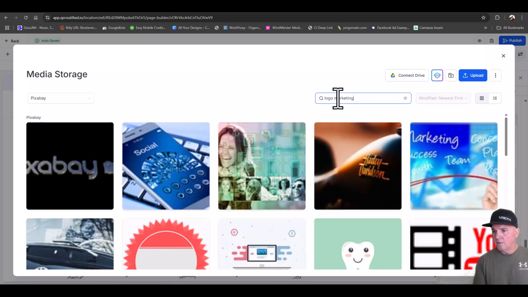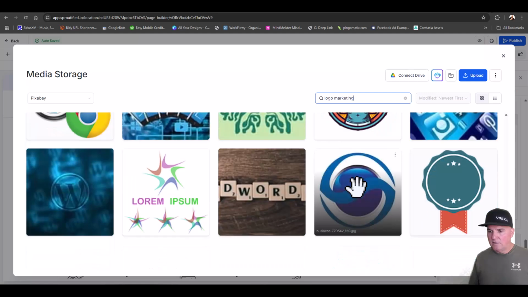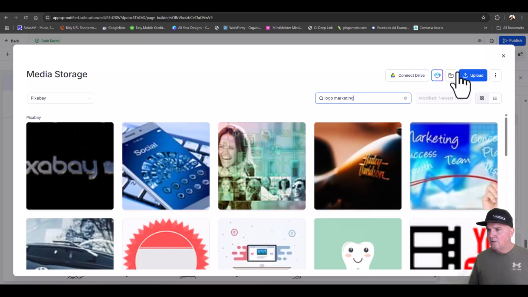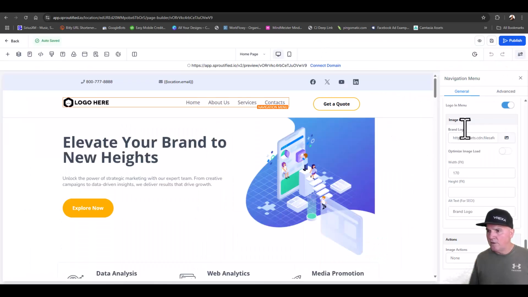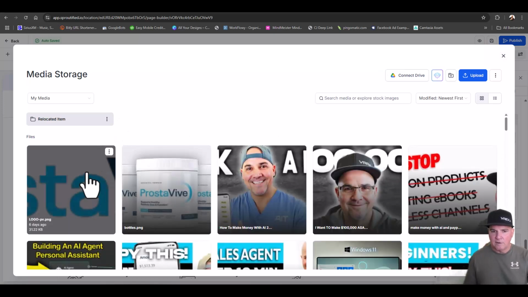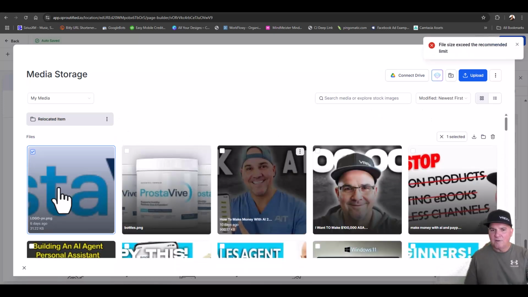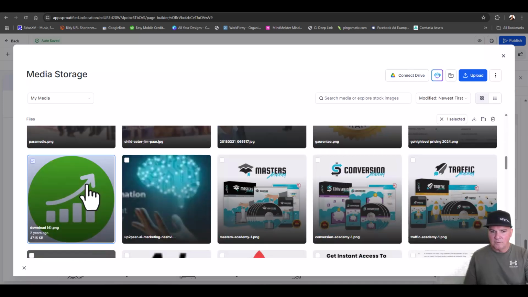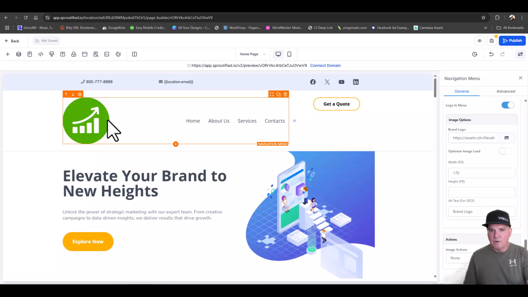Let's see. I don't think it will, because these are not really meant for that. But we're just going to go into our software here. We're going to grab a logo that I had on the back here, and it's for prostate stuff. I guess that logo is too big. Let me find something else that will work. Let's just grab this. So we'll drop that in there.